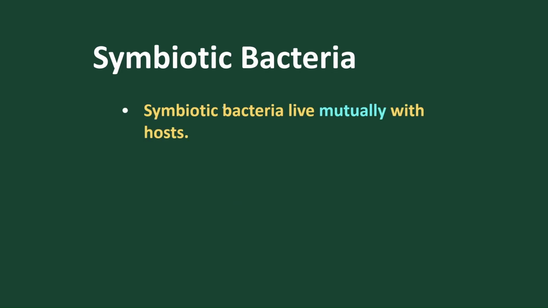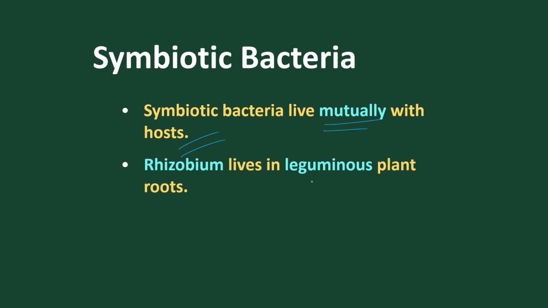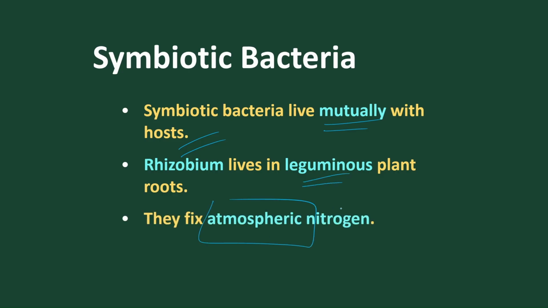Symbiotic bacteria undergo mutual benefit with the host, like E. coli present inside the intestine. Rhizobium bacteria present in leguminous plants help in fixing nitrogen. And in return, they get shelter and food from the symbiotic host.